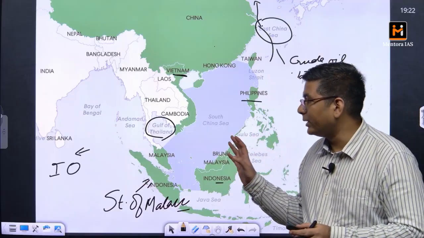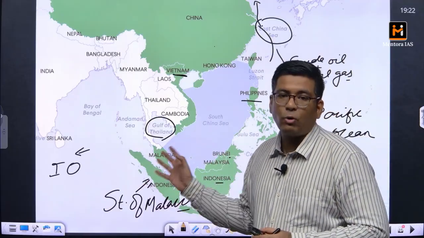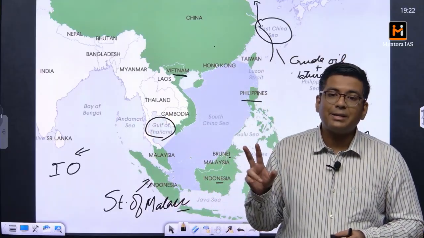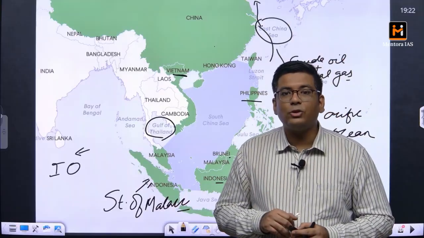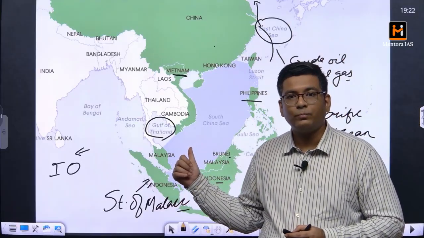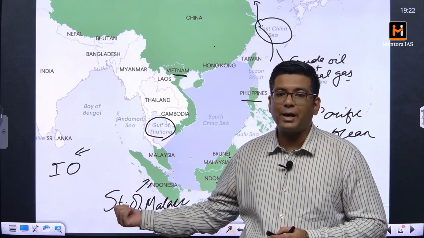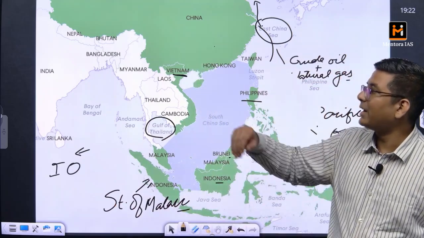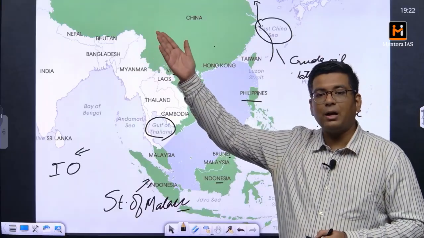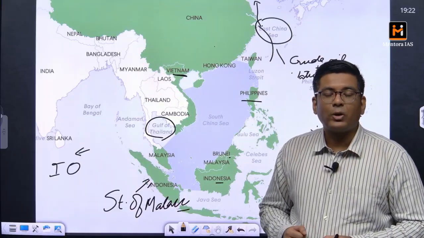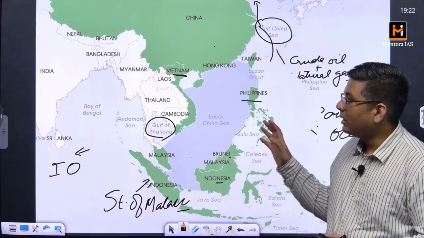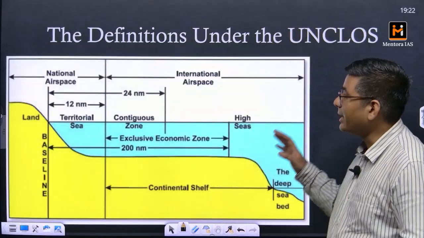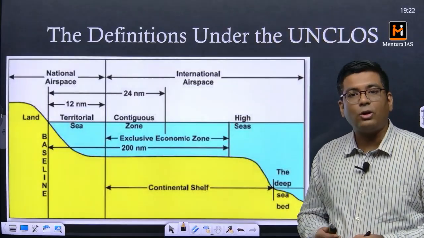There are two things. One is that the water bodies are a common inheritance of the entire humankind. The second is that even if they are the common inheritance of humankind, they are not equitably shared. Only those countries that have got a coastline have access to the common resources. What about the countries which are landlocked, like Bhutan, Nepal, Afghanistan, the Central Asian republics? They do not have any access to water. So how can that be managed? In that regard, we have the United Nations Convention on the Law of the Sea.